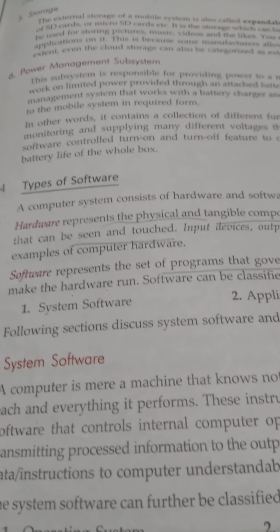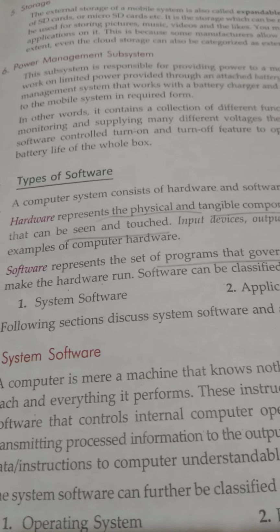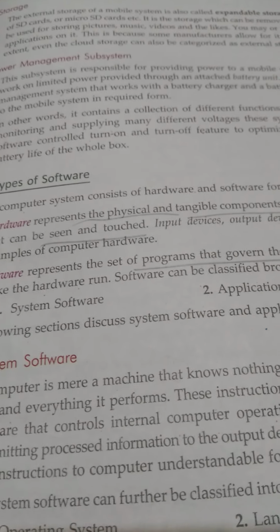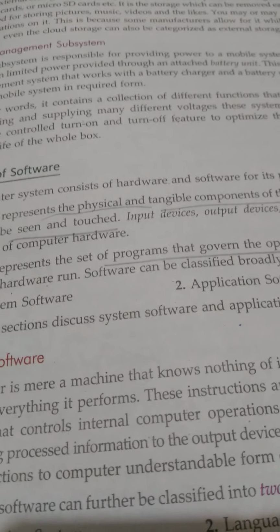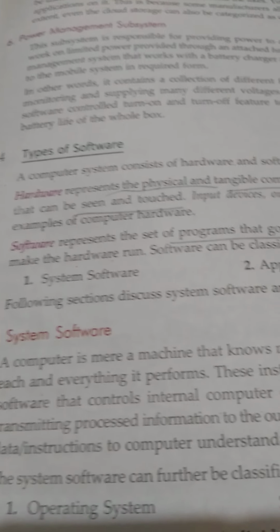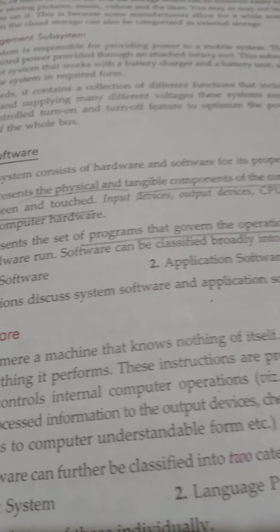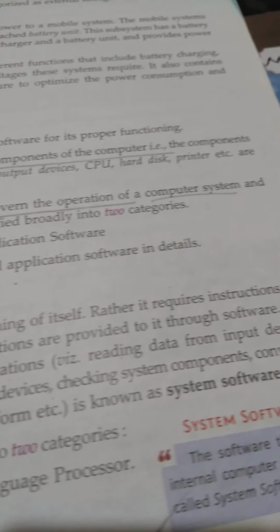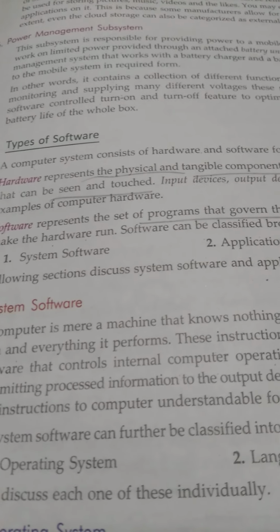So, we have two kinds of software, hardware and the software. Hardware means the physical part or tangible component that we can see and touch. That can be seen and touched, that is known as hardware, like input devices and output devices, CPU, hard disk, printer. These are the examples of the computer hardware.